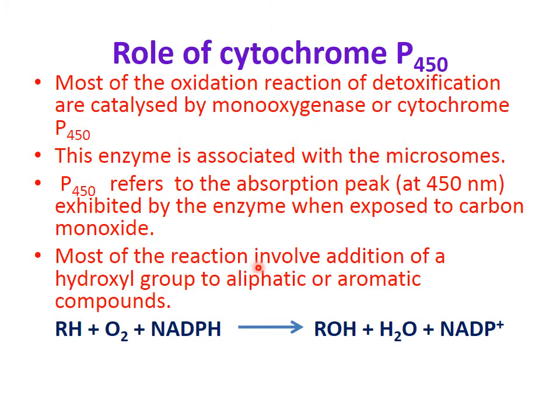Most of these reactions involve addition of a hydroxyl group to aliphatic or aromatic compounds. In the presence of NADPH, cytochrome P450 utilizes NADPH for oxidation and converts aliphatic or aromatic compounds into their respective alcohols.